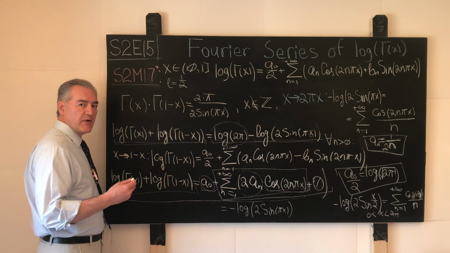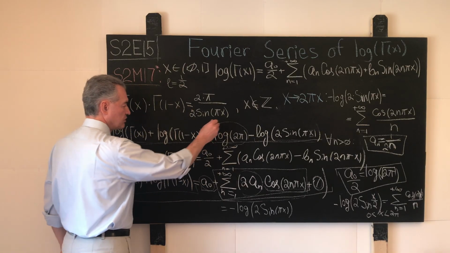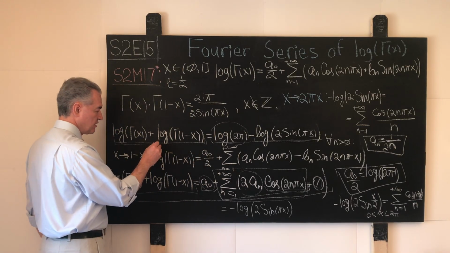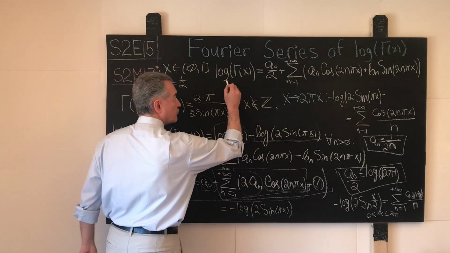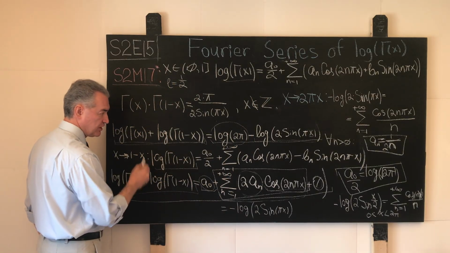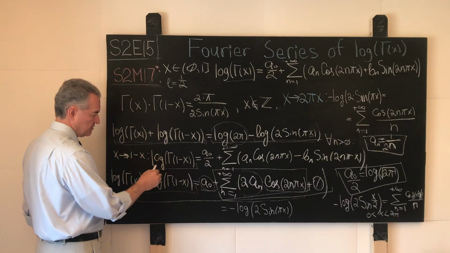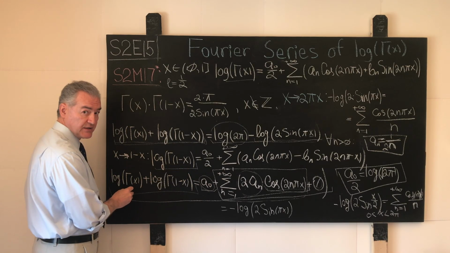From our web of mathematical knowledge, we yanked a wonderful reflection formula. We logarithmicized it. We transformed the Fourier series of the logarithm of the gamma function into the second term over here. We added the new expansion to the existing one.